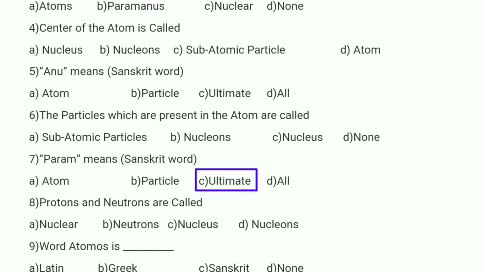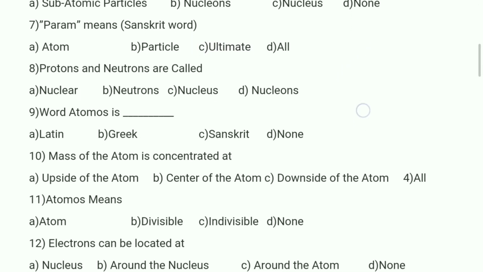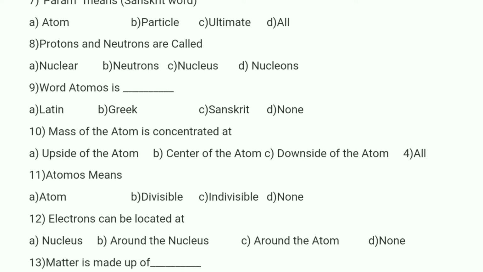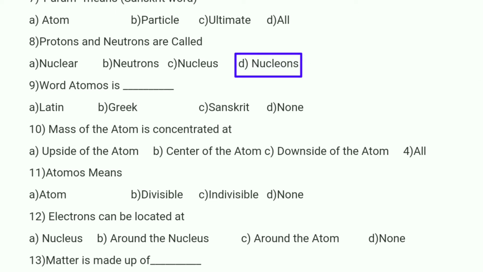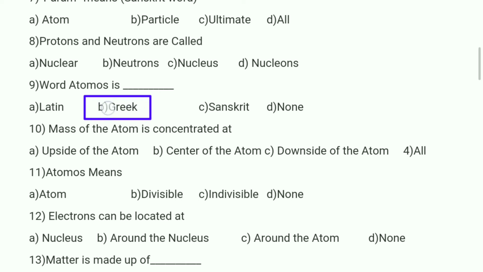And if you observe the eighth one, protons and neutrons are called, so these are present in the nucleus. The particles which are present in the nucleus are called nucleons. So option D is correct. The word atomos is a Greek word. From this Greek word, atom is extracted. The word atom comes from the Greek word atomos. So option B is correct.